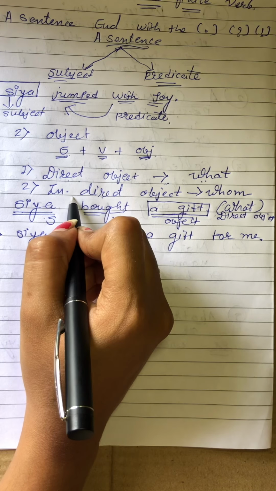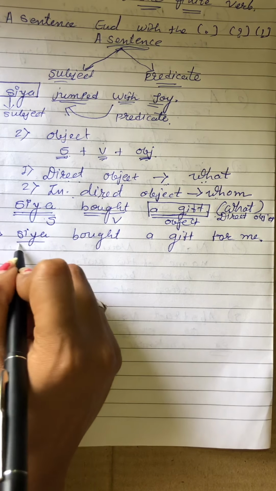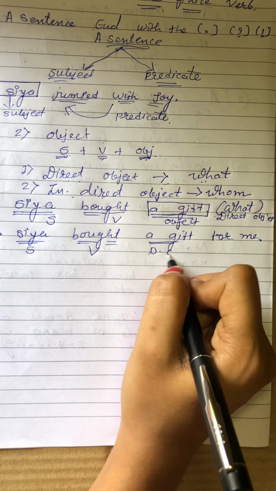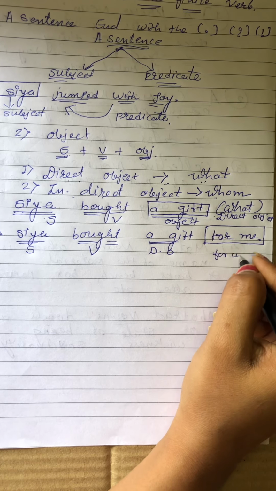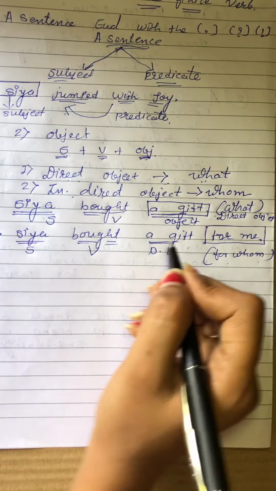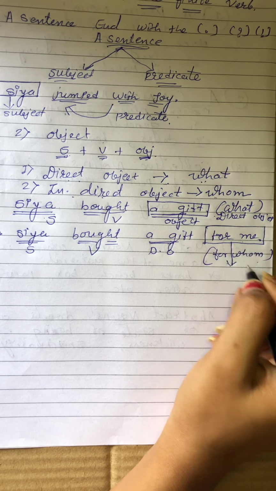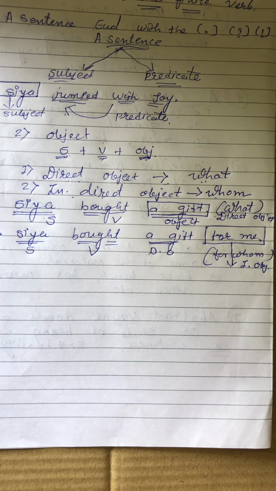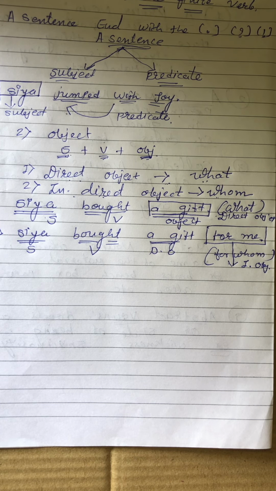And about the indirect object, we have to ask the question with whom. See, Sia is the subject, bought is the verb, a gift is the direct object, and for me we have to ask the question for whom. If we ask for whom Sia bought a gift, we get the answer for me. For me जो है वो हमारा क्या हुआ, indirect object, right? So this is the easy way to identify the direct object and indirect object in grammar.